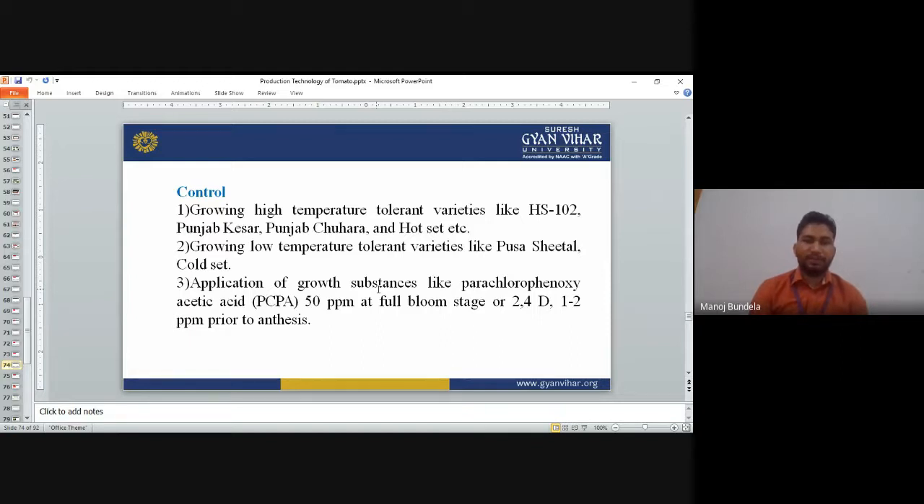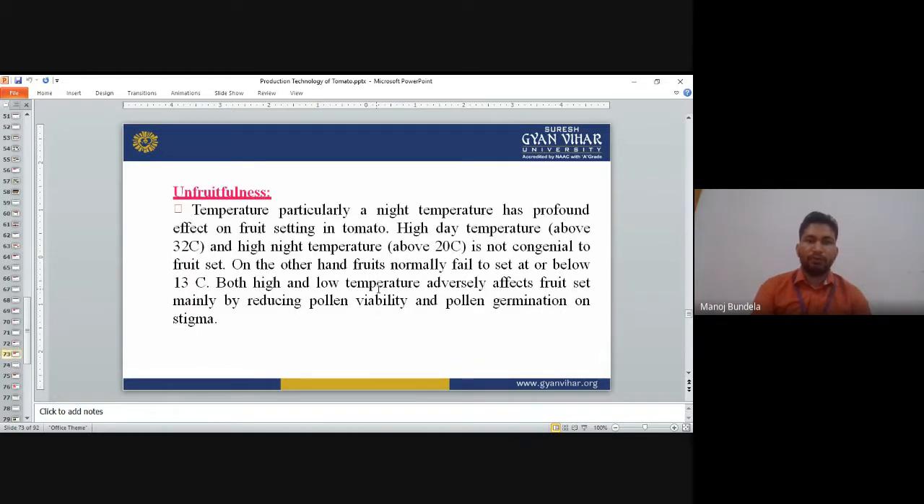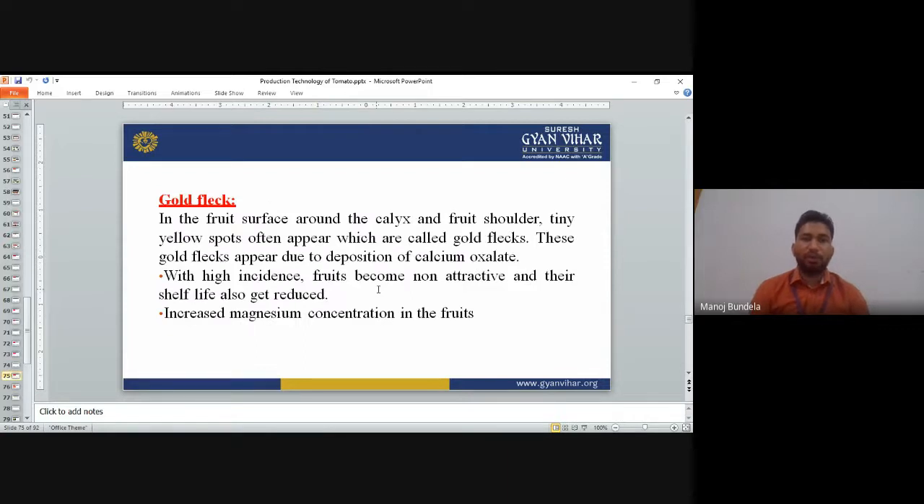So these varieties are resistant to high temperature. Growing of low temperature tolerant varieties like Pusa Sheetal, Cold Set. These are low temperature tolerant varieties. Application of growth substance like parachlorophenoxyacetic acid (PCPA) at 50 ppm at full bloom stage, or 2,4-D at 1 to 2 ppm prior to flowering, we can apply to control the unfruitfulness.